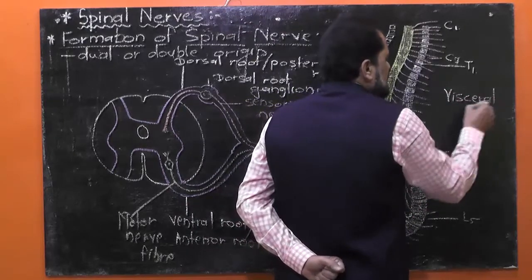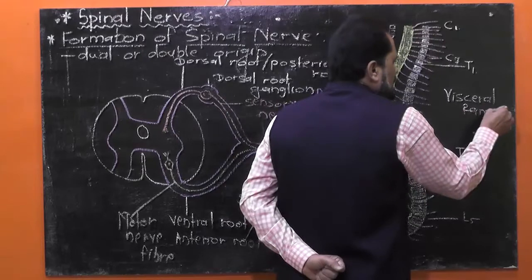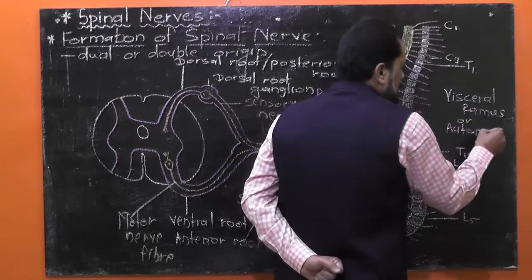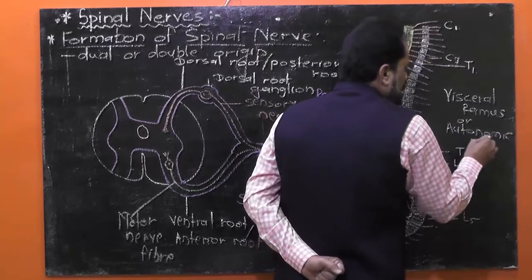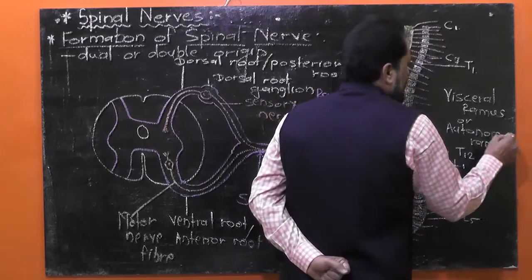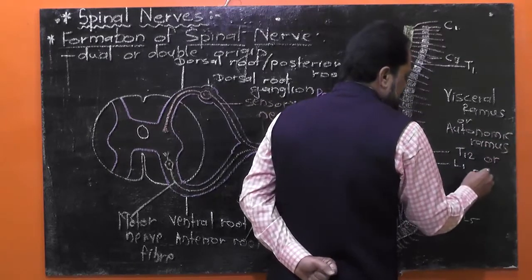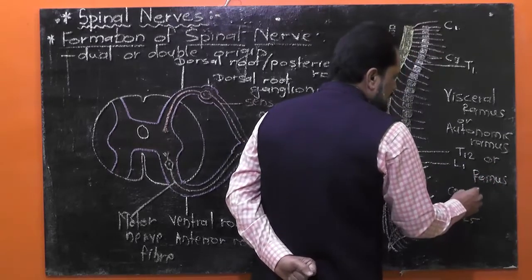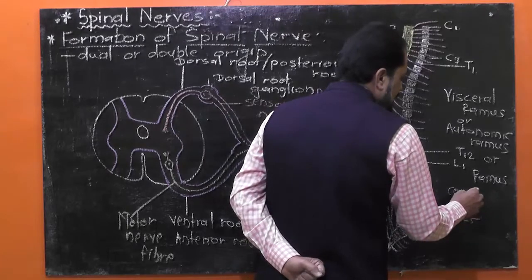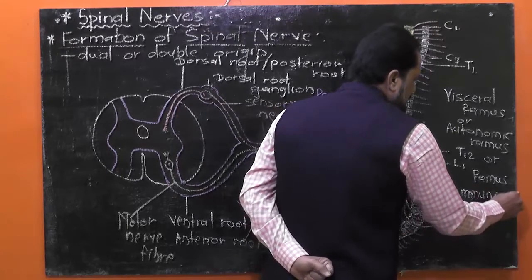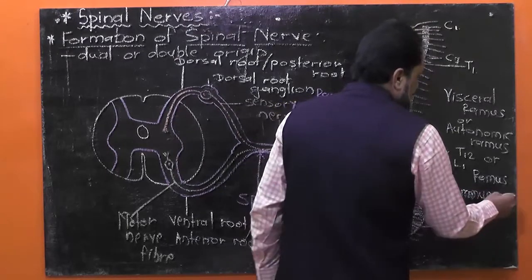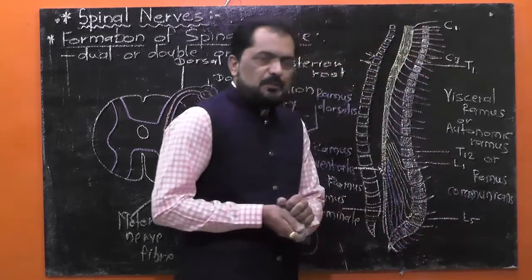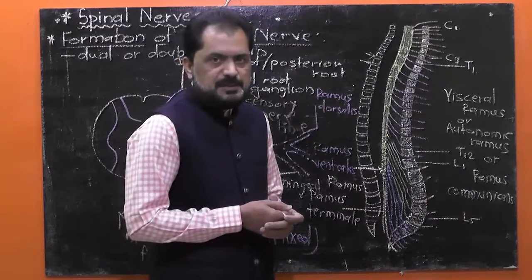Visceral ramus, or may be known as autonomic ramus, or may be known as ramus communicans, and it is connected to the sympathetic ganglia. Now what is sympathetic ganglia? That we shall study later on while studying the autonomic nervous system, while studying the sympathetic nervous system.